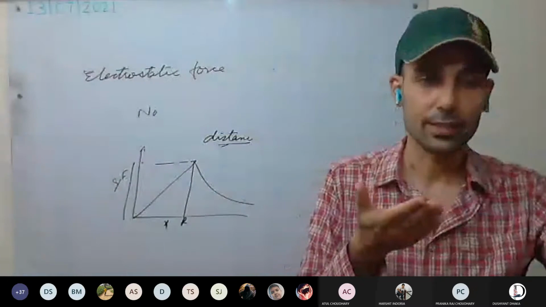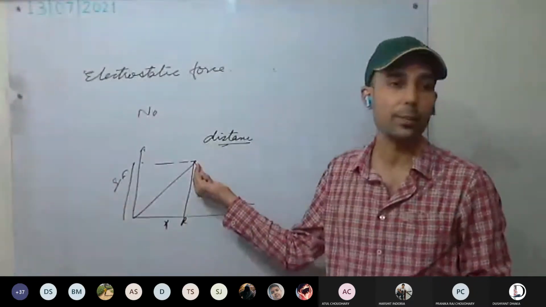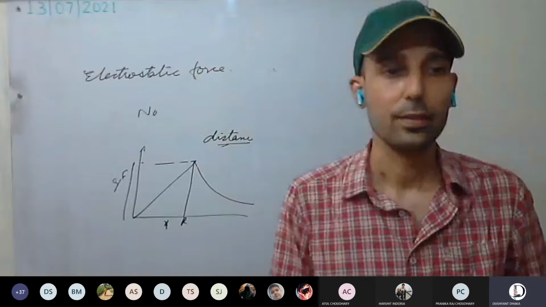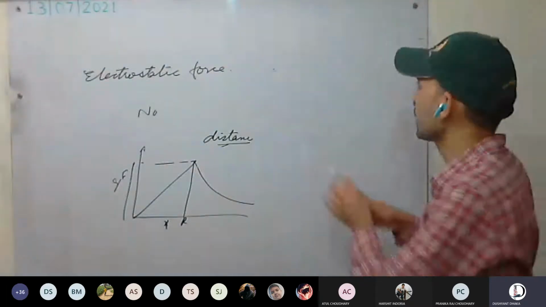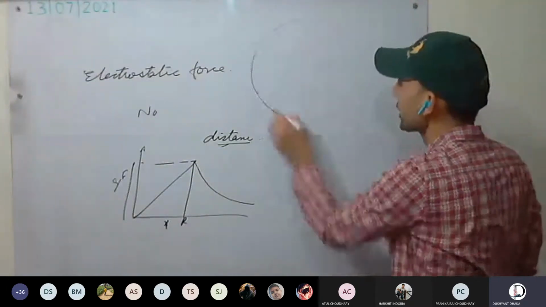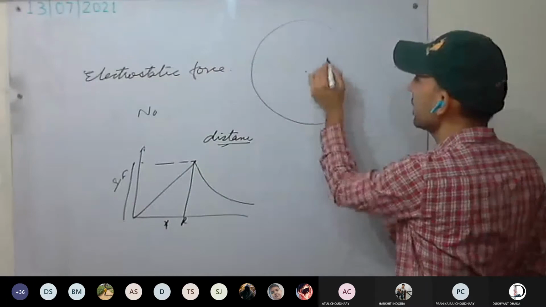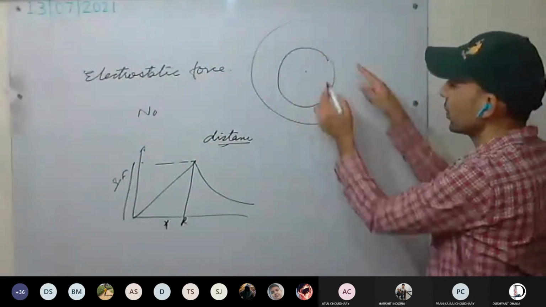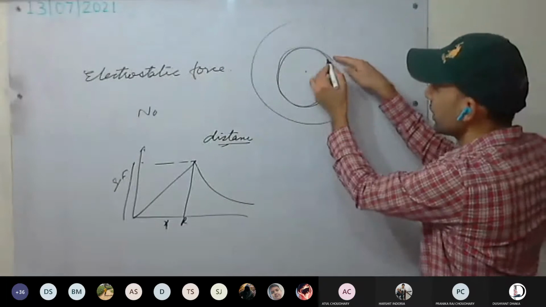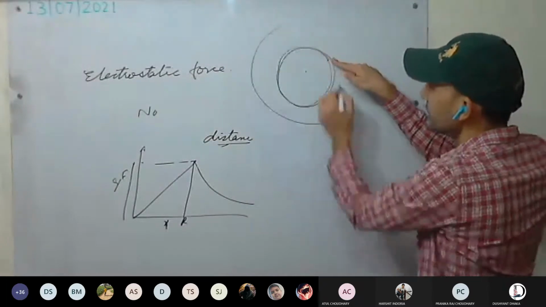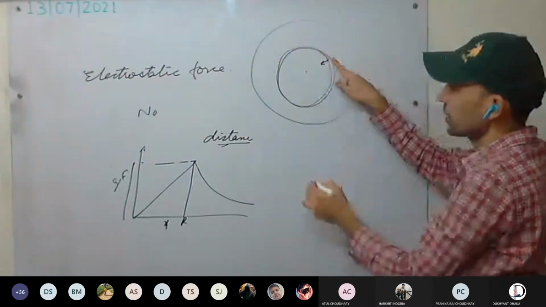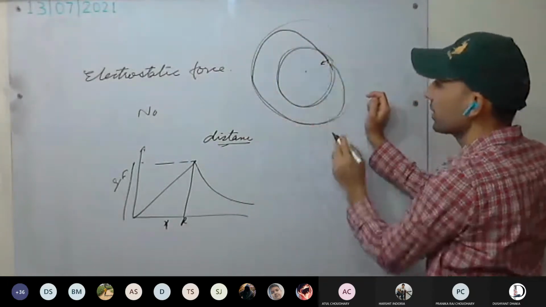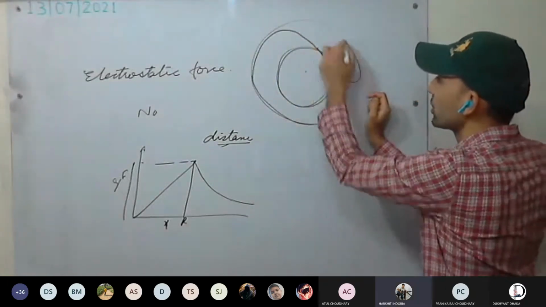On the surface, we have the maximum gravitation force, and it decreases going deeper inside. For example, this is the center, and you are here. So this much mass is attracting towards you. Consider it like this. This much mass is there, and above, this much mass.